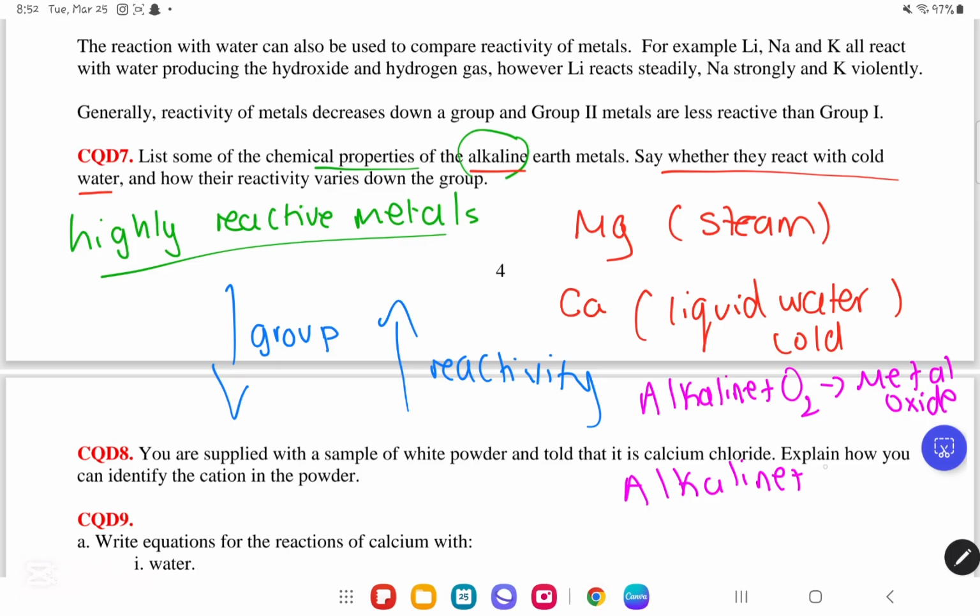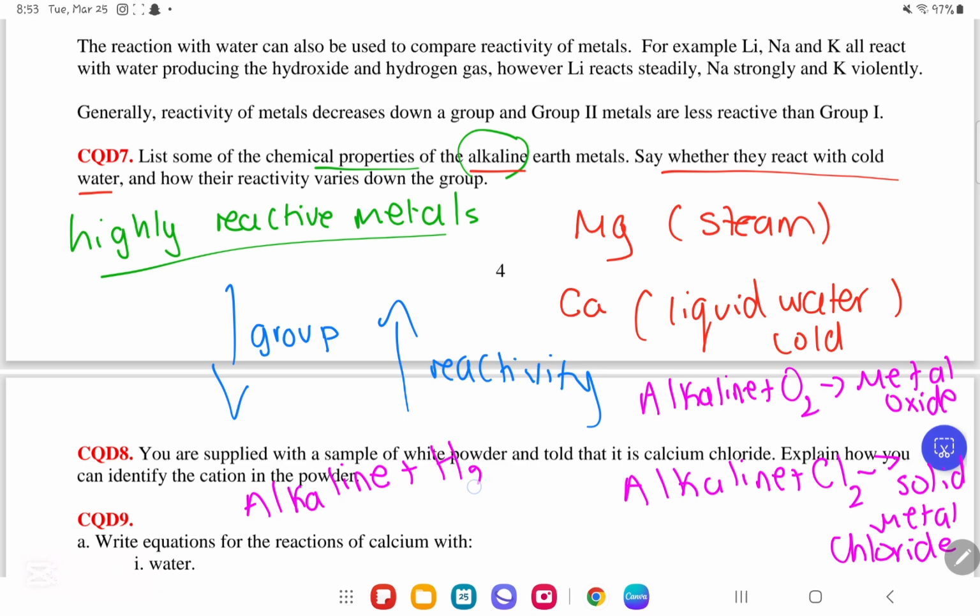Then we have that the alkaline metals react with chlorine, which is Cl2, to form a solid metal chloride. And then one more thing we can add is that alkaline metals will react with water, H2O, whether it's steam or liquid, to produce either a metal oxide or metal hydroxide.